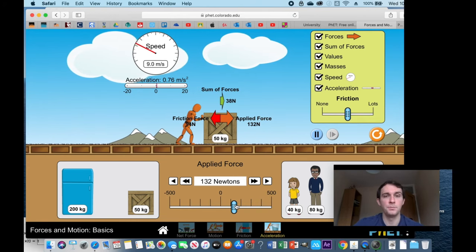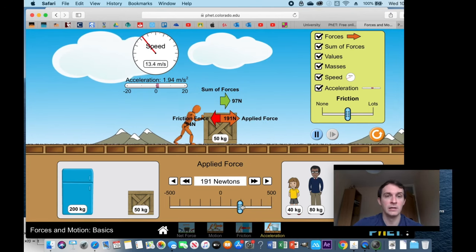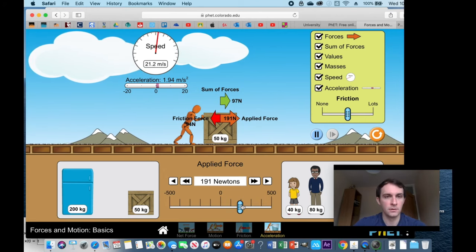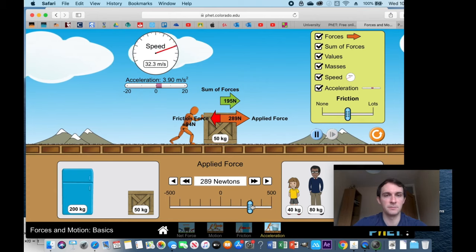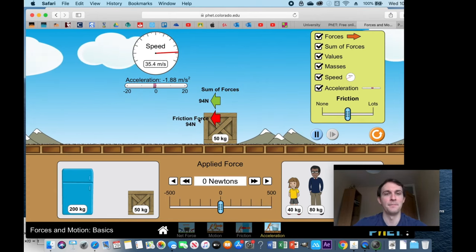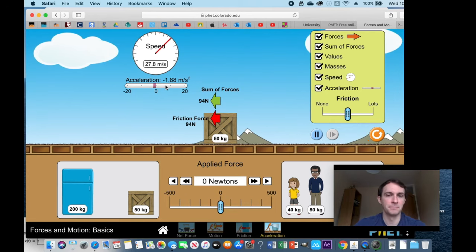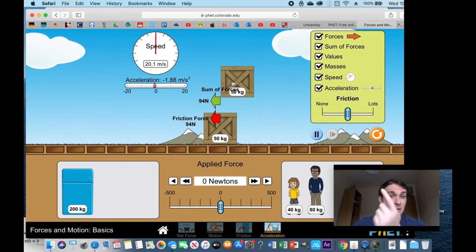Okay, the harder you push, the quicker it should accelerate. So I'm going to apply even more force. Notice the acceleration has just jumped up, right? Even more force accelerates even more. It's going to fall off. Right? And notice now we've got a constant deceleration, which is decreasing the speed.